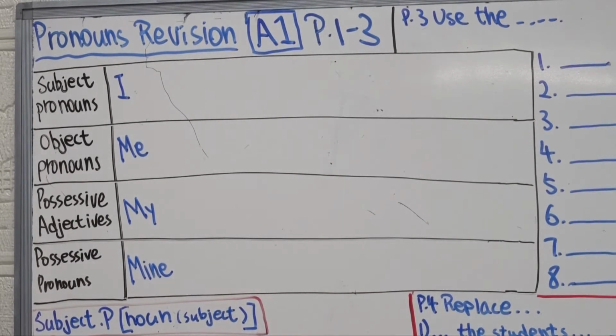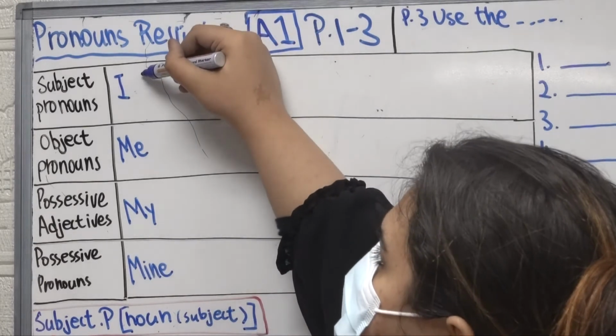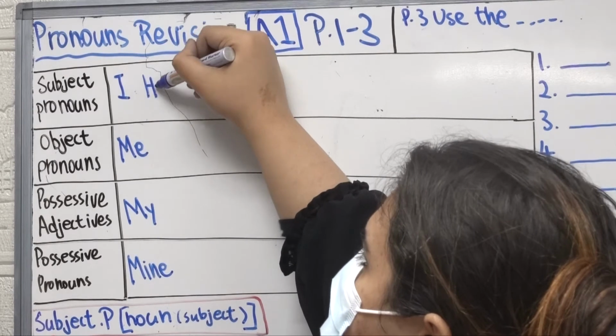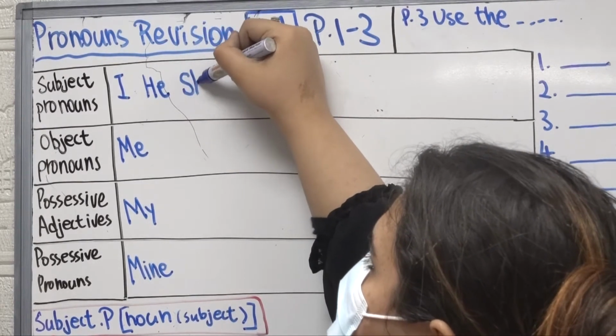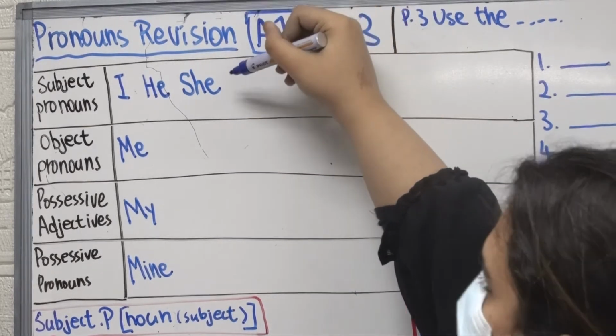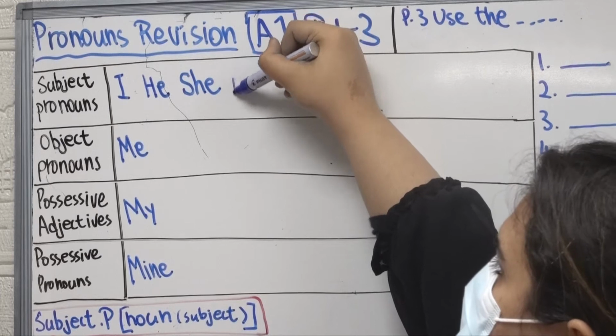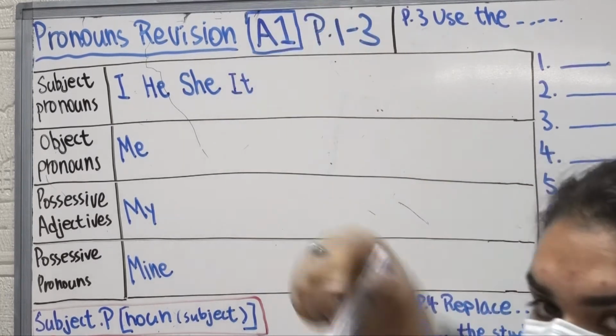So subject pronouns are I and then he. For a boy we use he, and for a girl we use she, right? How about for animals? It can be used for animals or also things, all right?